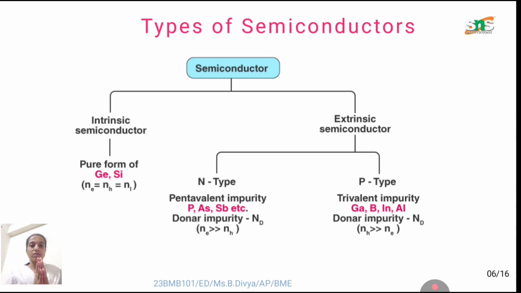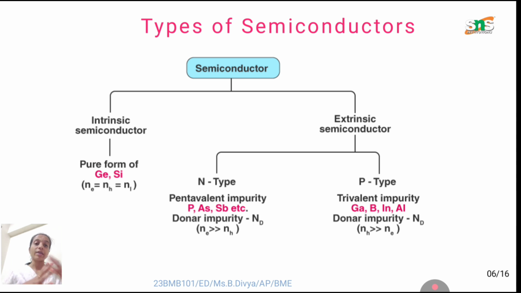Types of semiconductors. We have two main types: one is the intrinsic semiconductor and another is the extrinsic semiconductor. Intrinsic semiconductor is a pure form of semiconductor, whereas extrinsic semiconductor is an impure form. The pure forms, as I told you in the previous video, are germanium and silicon.